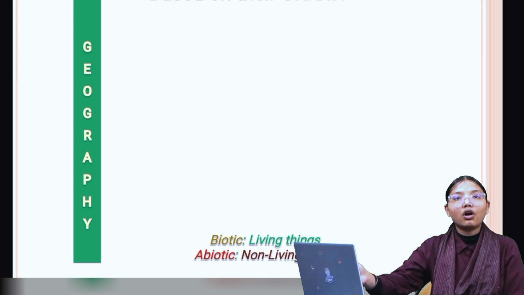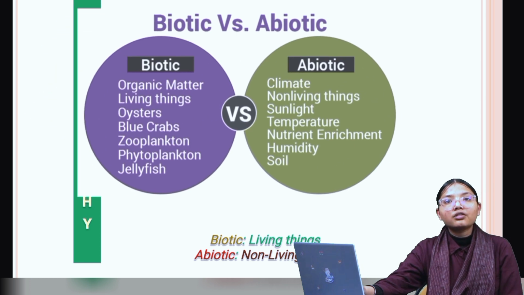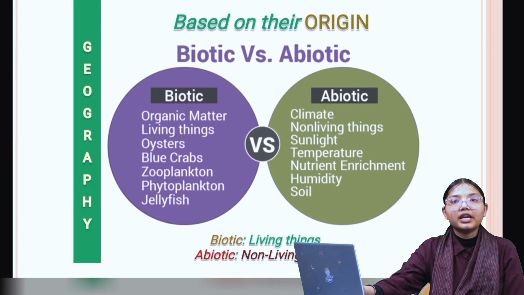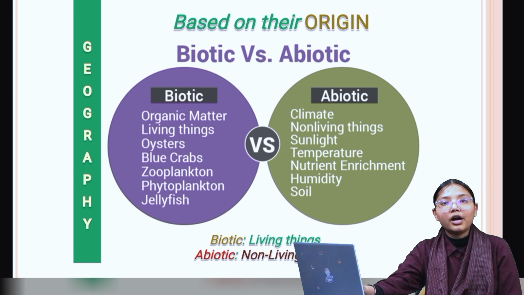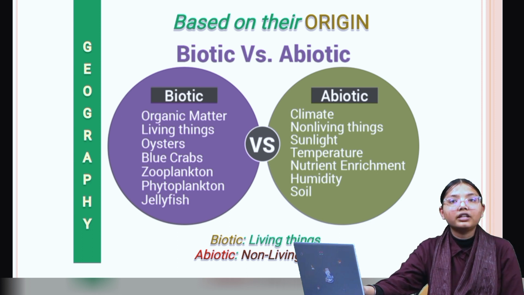Next, based on their origin, biotic. So biotic are the living organisms. Example, oyster, blue crab, zooplankton, phytoplankton and jellyfish. Next, abiotic resources. These are the non-living things. Example, sunlight, temperature, natural environment, humidity and soil.